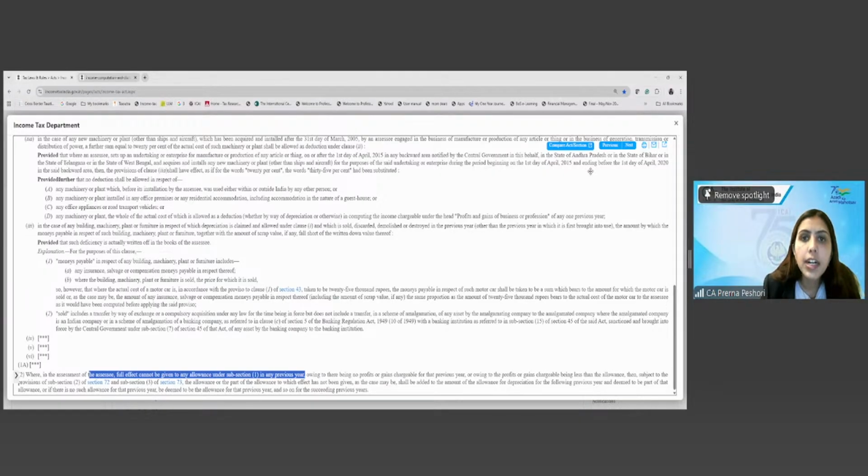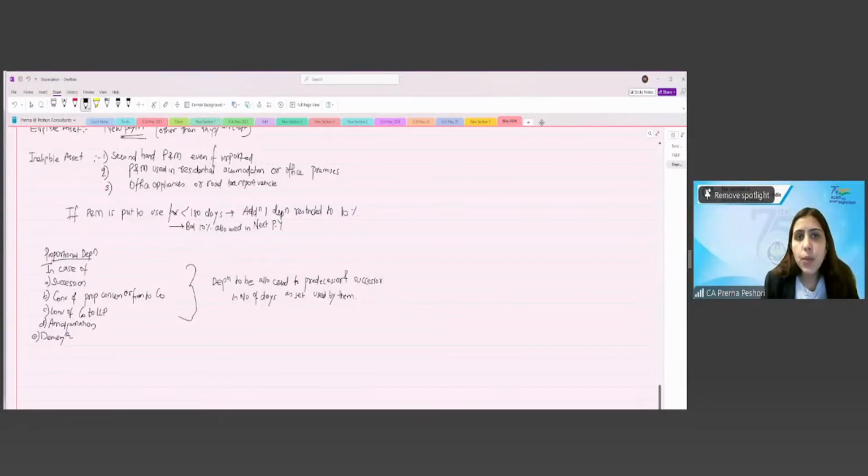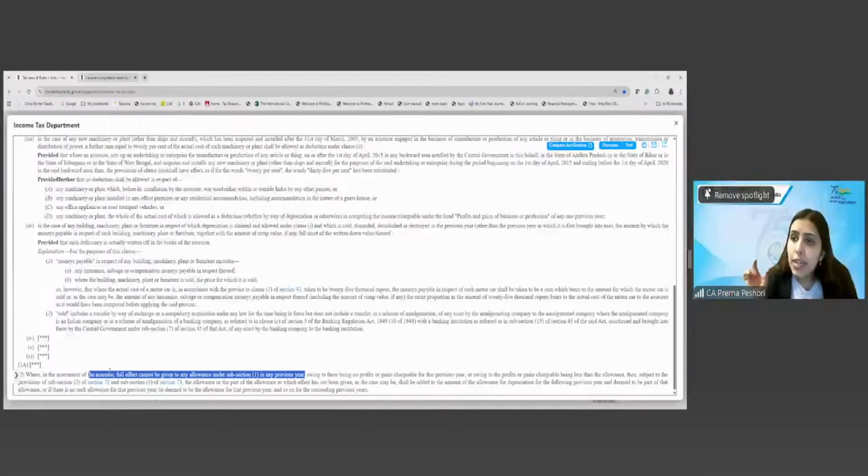Uh, he could not take the full depreciation because of subsection 1. Correct. These are intangible or tangible assets, and he is not able to take the entire depreciation. Correct. Yes, Geet, correct. So, in case the assessee has not been able to claim the depreciation entirely because